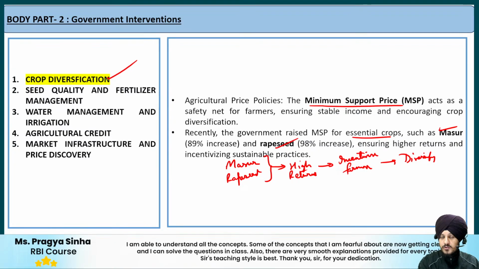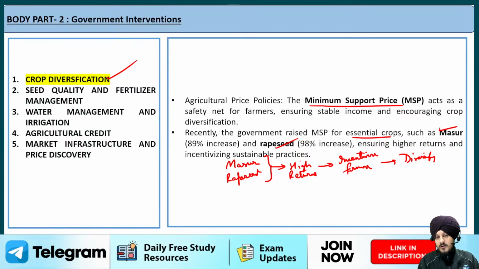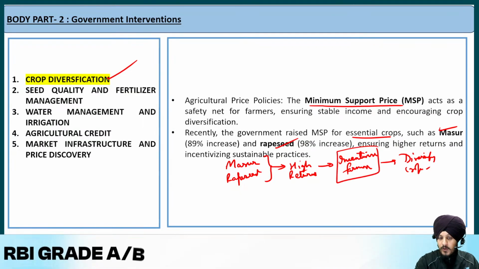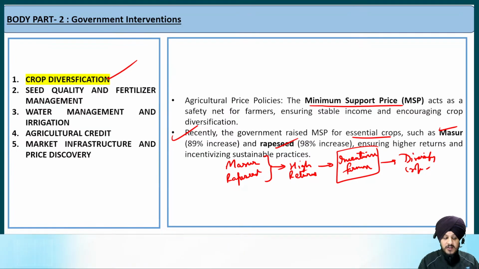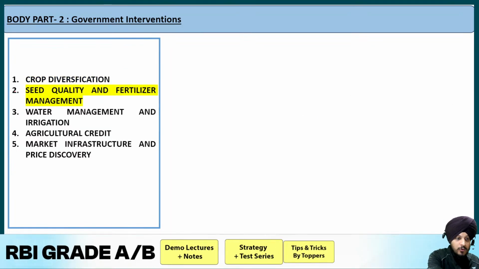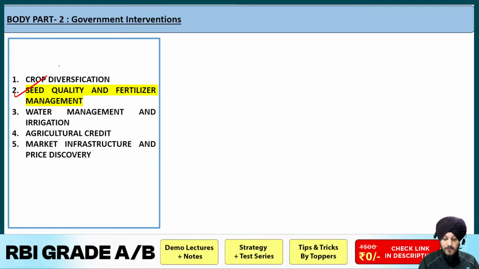So what the government is doing, the government is now promoting a higher MSP for the other crops also, so that farmers can diversify their crops. Fine. So this is the incentive that the farmers are going to get, and through this, the government is promoting diversification. Now after that, point number 2, which is regarding seed quality and fertilizer management.